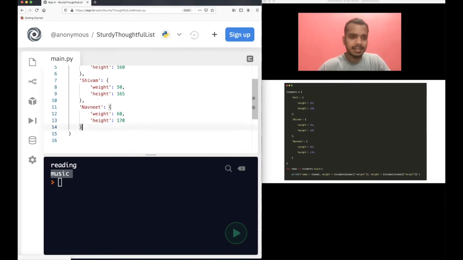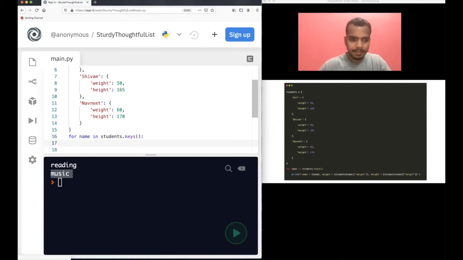I will explain it after this, but now I will print it: for name in students, I will write print. I'll explain in some time, just wait a minute.